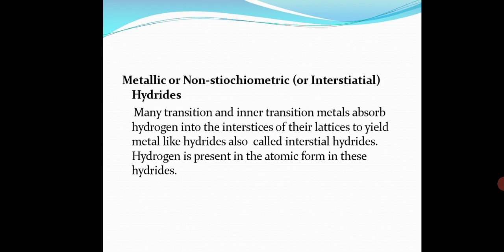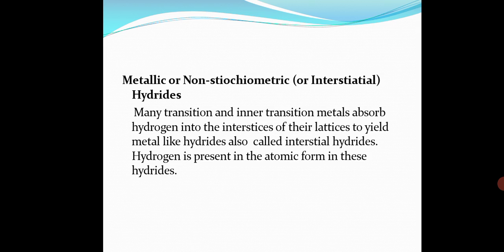Platinum, palladium and nickel absorb large amounts of hydrogen. Palladium can absorb about 900 times its own volume of hydrogen. This property of absorption of gas by metal is known as occlusion.